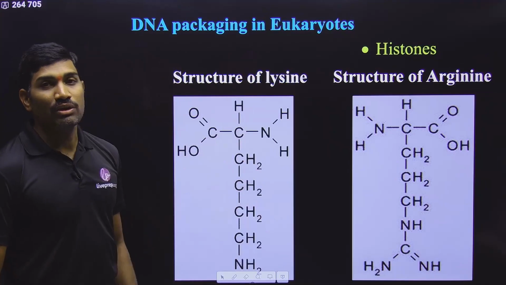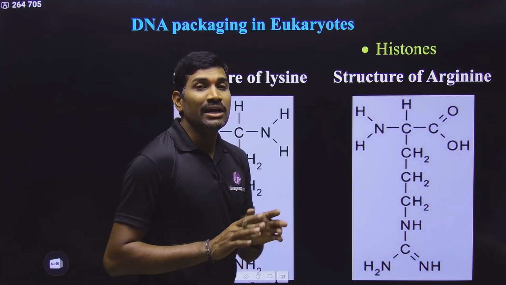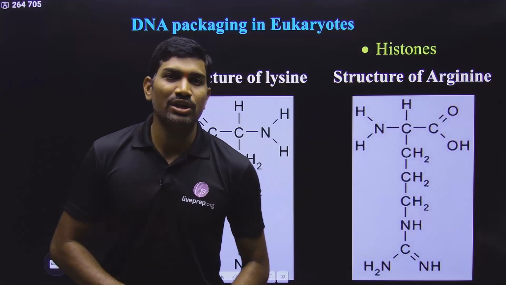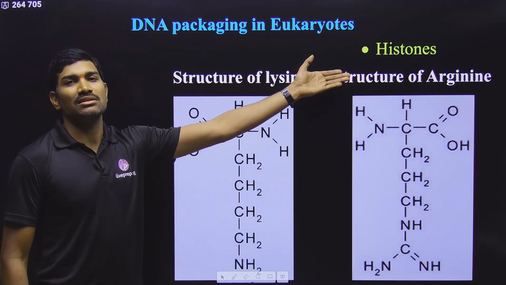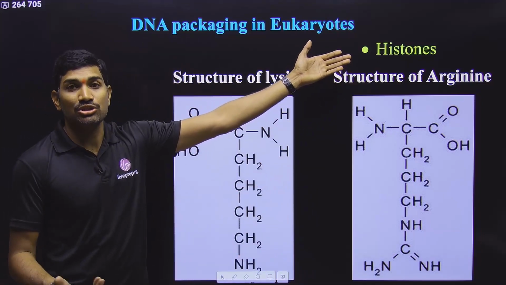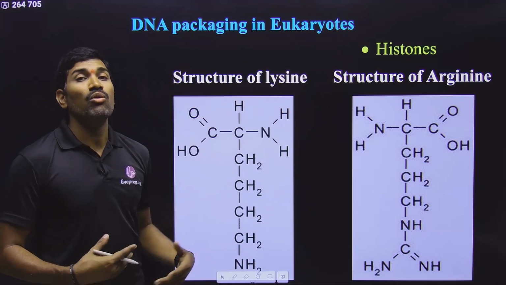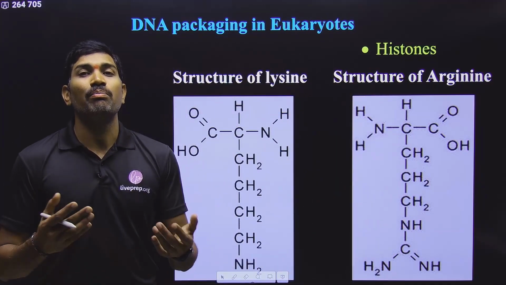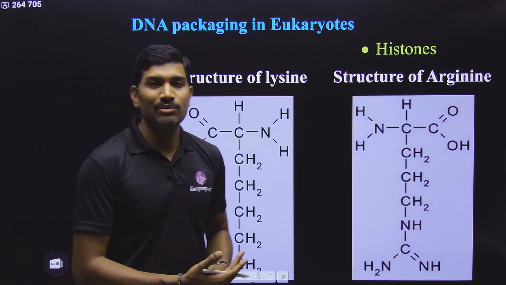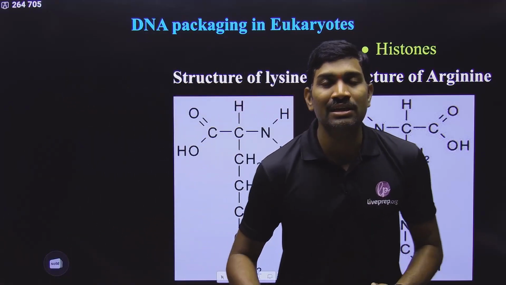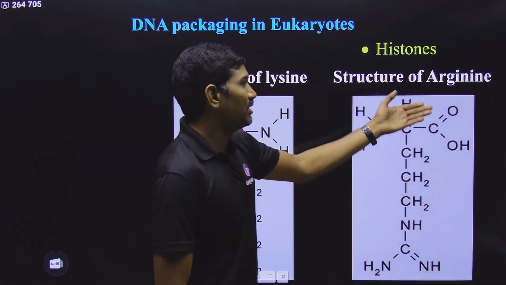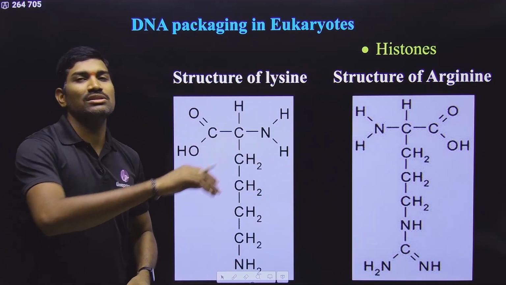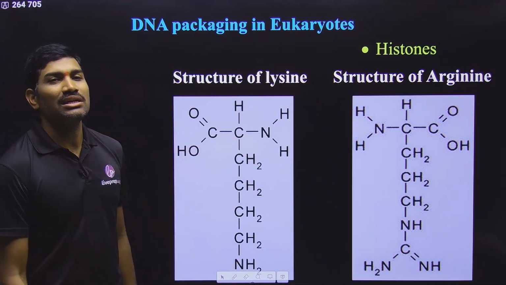But in the case of eukaryotes, it is highly complicated. Among the proteins, there are some specialized positively charged proteins called histones, and these histones get their positive charge because of more and more lysine and arginine. Lysine and arginine are basic amino acids, positively charged amino acids. So histones are rich in basic or positively charged amino acids called lysine and arginine, and these positively charged proteins interact with eukaryotic DNA.